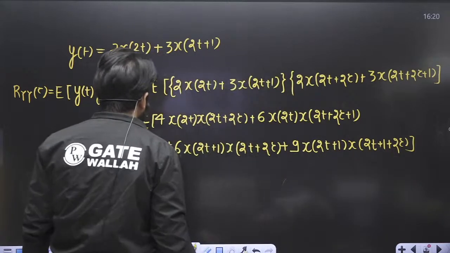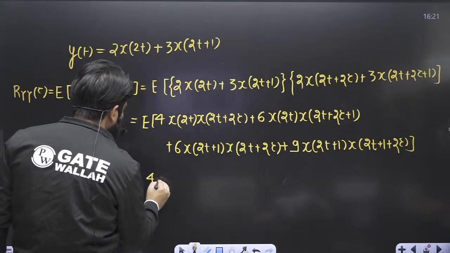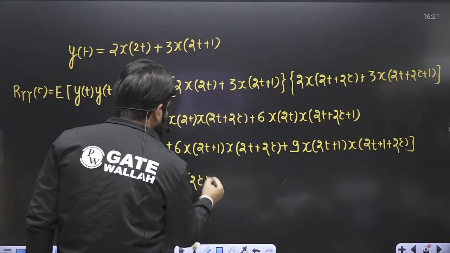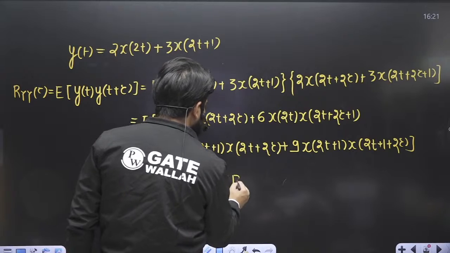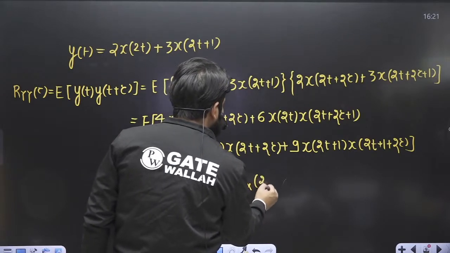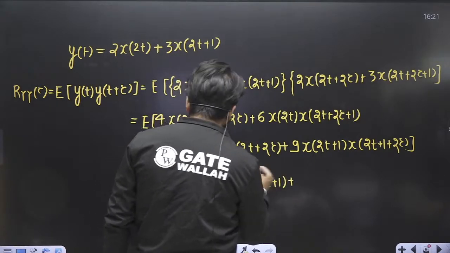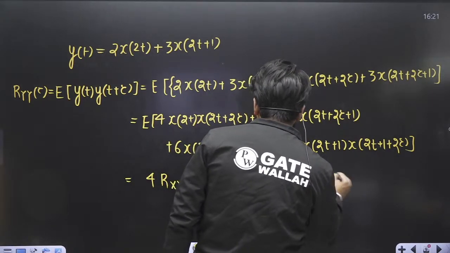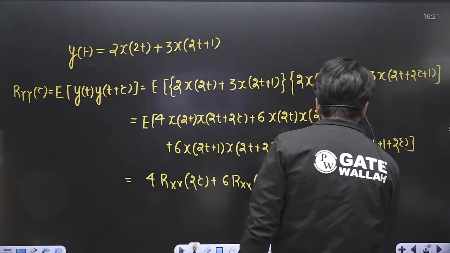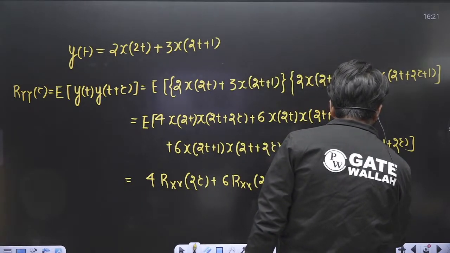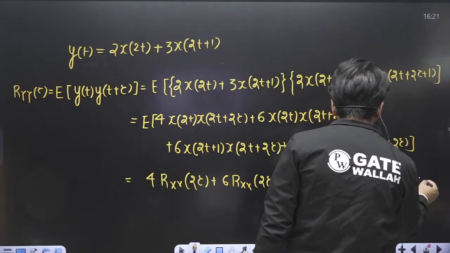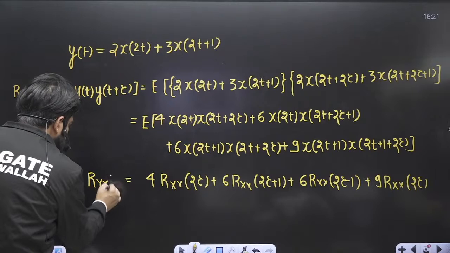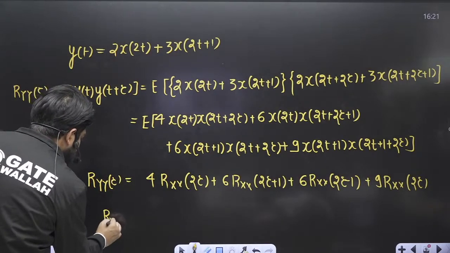So you know that the first expression becomes 4 times Rx(2tau). Second becomes 6 times Rx(2tau+1). Third becomes 6 times Rx(2tau-1). And the last one becomes 9 times Rx(2tau). Since we want to calculate the power of this output random process, instead of tau I'll be putting 0.